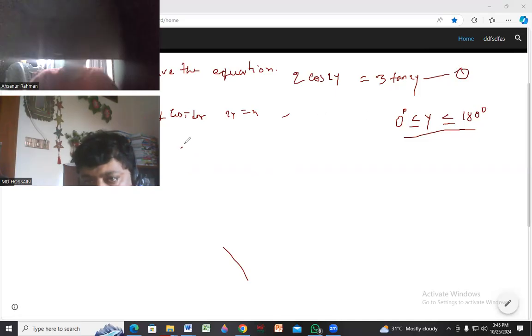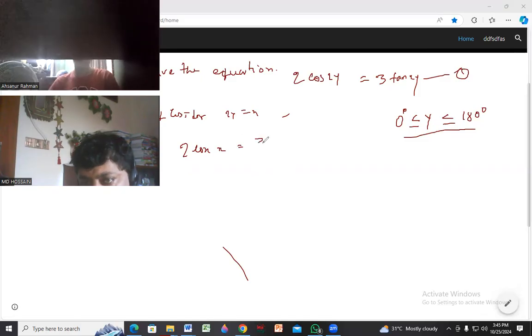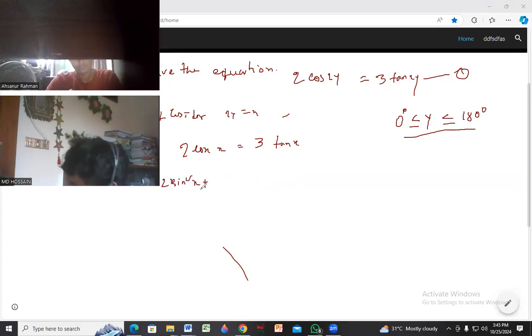So if we put the value, 2 cos x equal to 3 tan x. If we convert this equation to a quadratic equation, as we have just done in the first portion, we can write from that equation 2 sin square x plus 3 sin x minus 2 equal to 0.